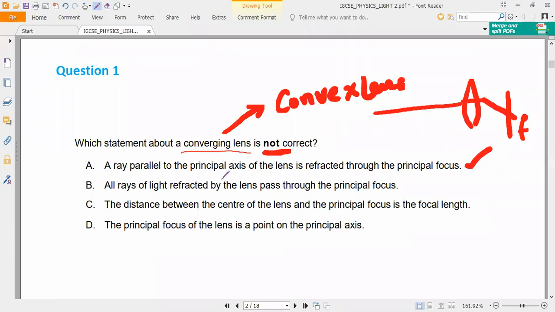Next, all rays of light refracted by the lens pass through the principal focus, they are saying. So now let me wait one more thing. Let us confirm with another thing.